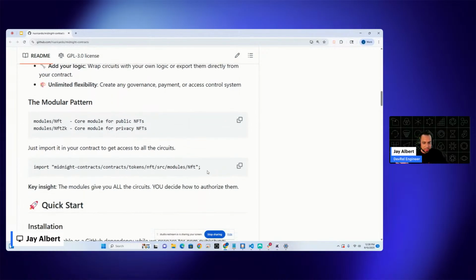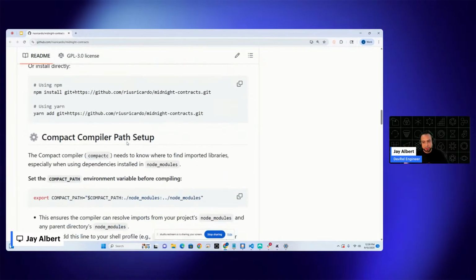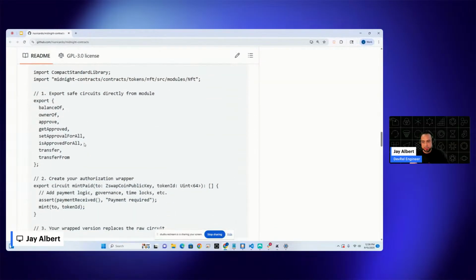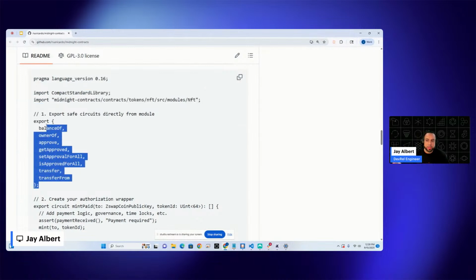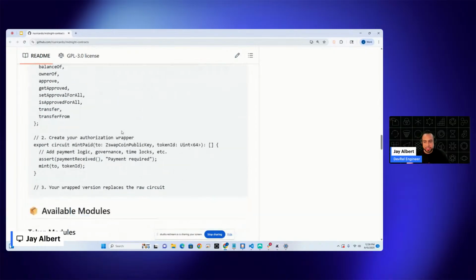If you want to import this into your project, you could always reference it here. And there are installation steps that you can follow, compact compile path setups. But let's skip to the basic usage. As I mentioned, this is pulling in the modules here. And then this is an example of building on top of that module, where you're using balanceOf, ownerOf, and the other ones that are exposed here. These are just examples though.